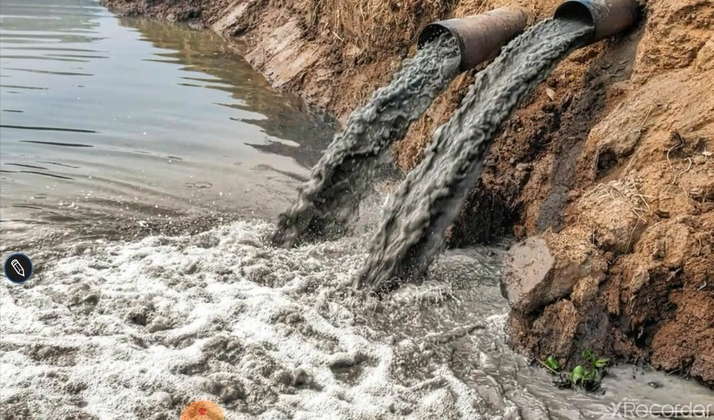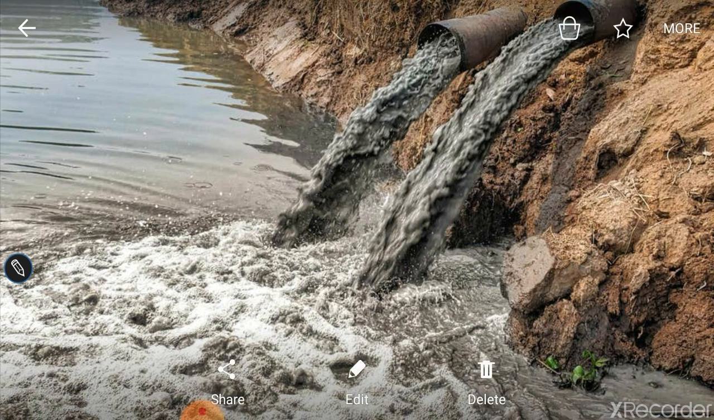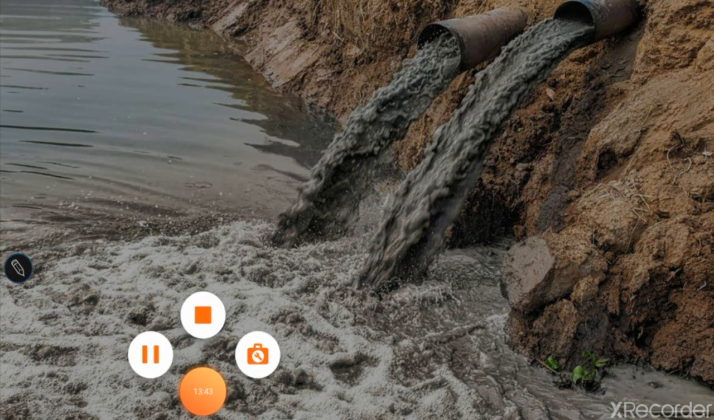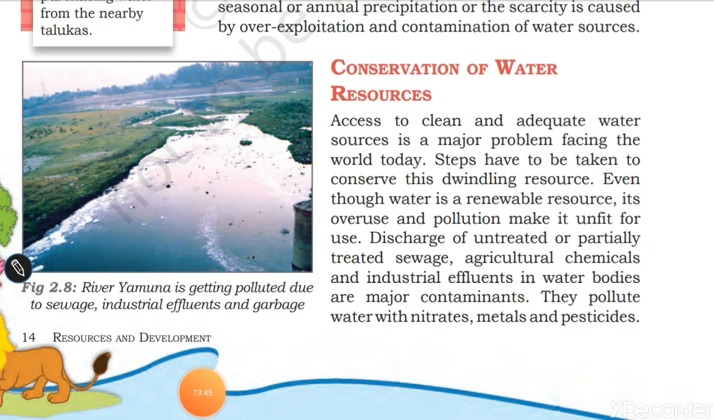This will no longer be in use. If the untreated liquid is allowed to mix with the pure water, then this will no longer be in use one day. So this is the thing that I wanted to tell. Then finally you can also see how this polluted water can be checked in a very systematic manner. Therefore a number of suggestive measures have been given here, on how we can conserve the water resources.